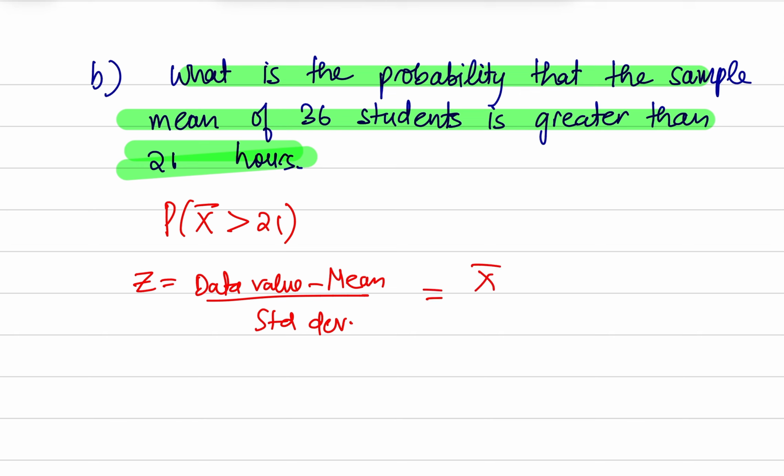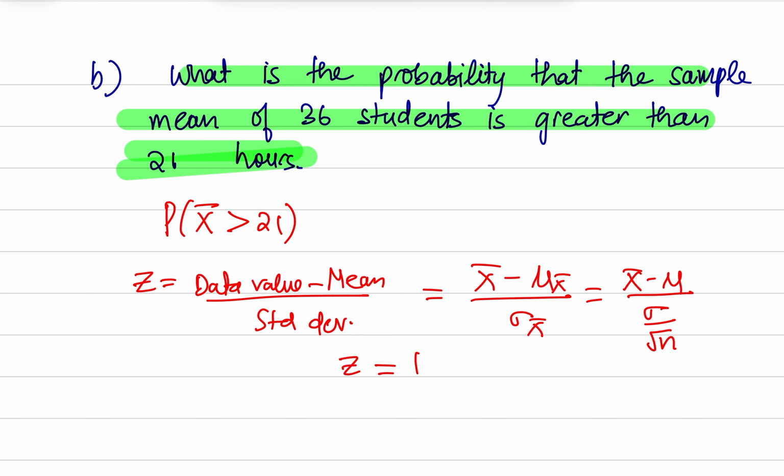Now in this case, my data value is x bar. Mean will be the mean of distribution of sample means, and standard deviation will be standard deviation of distribution of sample means. And the mean of distribution of sample means is equal to mu, which is population mean. Standard deviation is equal to sigma over square root of n. So let's go ahead and find the z-score in this case.